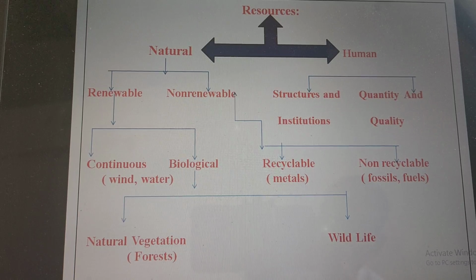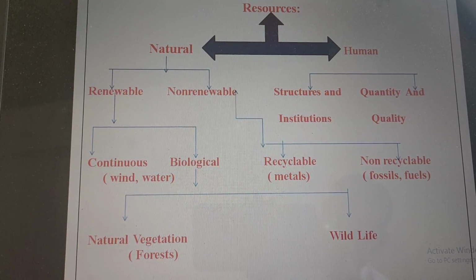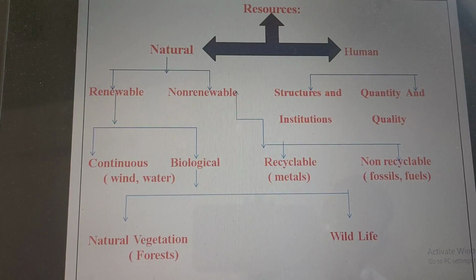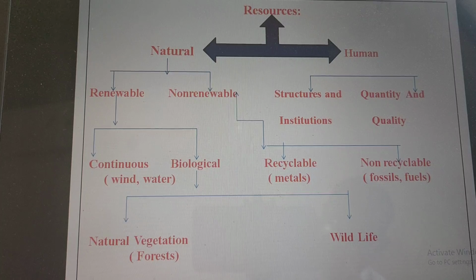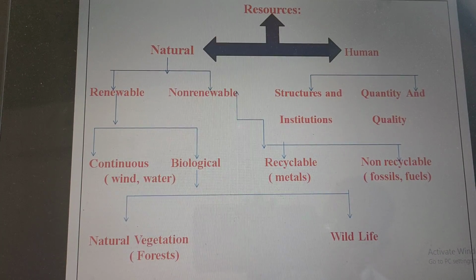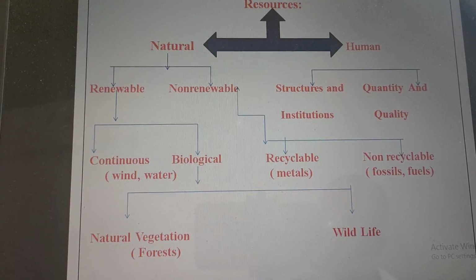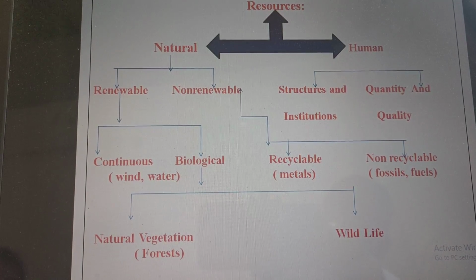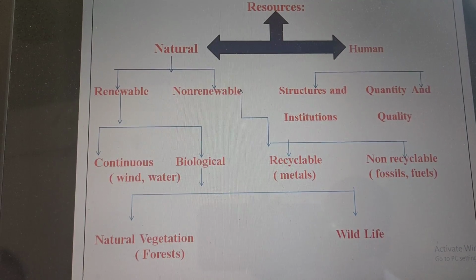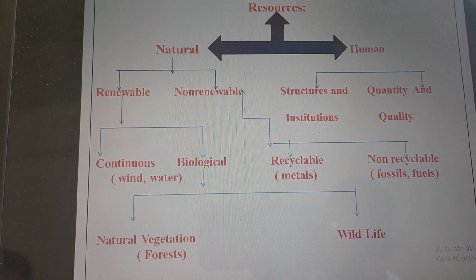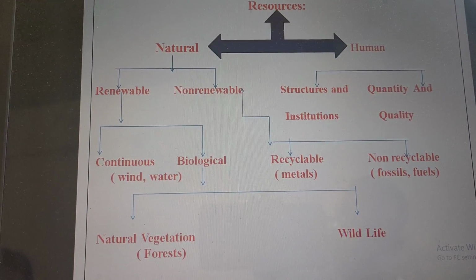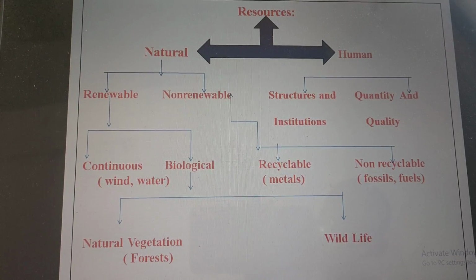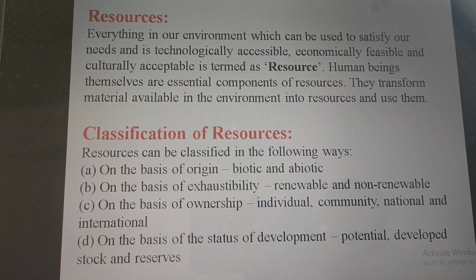Whereas in non-renewable resources, we can see recyclable and non-recyclable. Recyclable resources are metals, whereas non-recyclable resources are fossil fuels. Metals we can recycle again and again. Recycling means using the same product again and again. We are reusing it. Whereas non-recyclable resources are those which we cannot use again and again. For example, fossil fuels, once we have used them, we cannot use them again. Let us move forward.